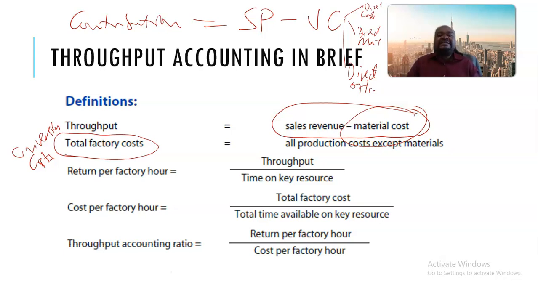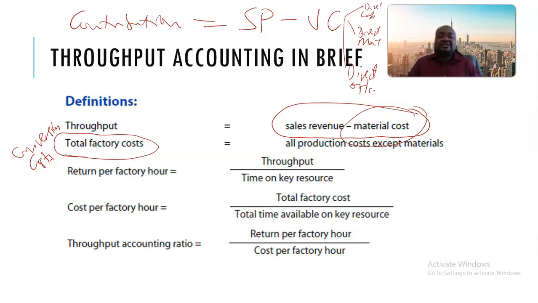So the idea of throughput accounting is to ensure that the organization's processes are always optimized on a continuous basis. Remember, it is in line with the theory of constraints and also the theory of just-in-time production. All those things are aligned to this throughput accounting philosophy.